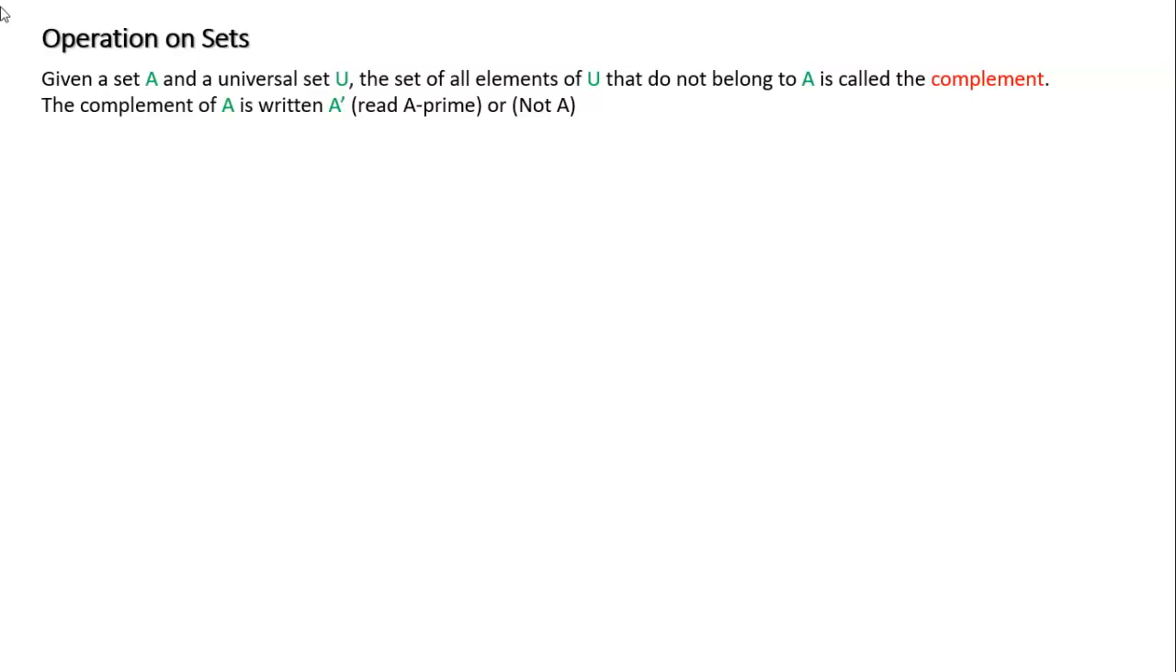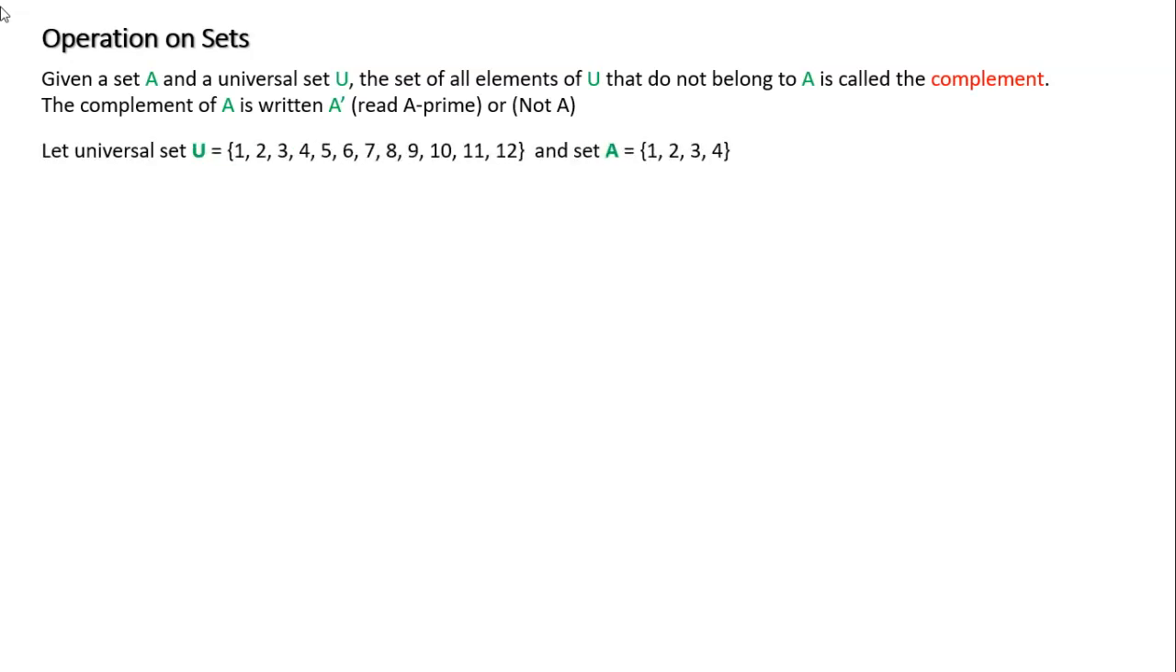If we are given a set A and the universal set U, the set of elements in U that do not belong in A is called the complement. The way we write the complement is we put a little hyphen to the set. So, for instance, A's complement is written as A with a little hyphen or a superscript. We call this a prime. So we would read it as A prime, or we can just say not A, because that's what it is. The complement is the elements that are not in that set.